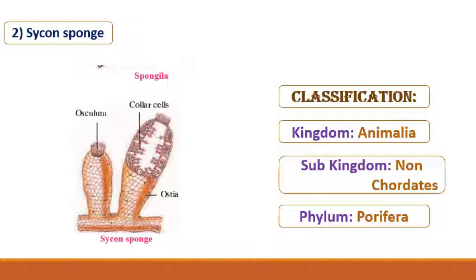They are aquatic animals, most of them are marine and few are freshwater dwellers. And the most important thing is their spongy body is supported by spicules. These spicules are made up of calcium carbonate or silica. Remember this. And the examples are Scypha sponge and bath sponge, etc.